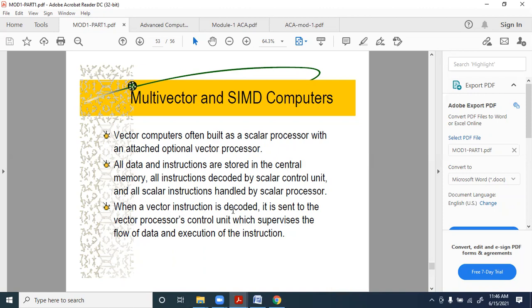So when a vector instruction is decoded, it is sent to the vector processor control unit, which supervises the flow of data and execution of the instruction. A vector instruction being decoded will refer to handling of an array, and that will definitely be given to the vector processor so that it can handle the arrays better than the scalar processor.